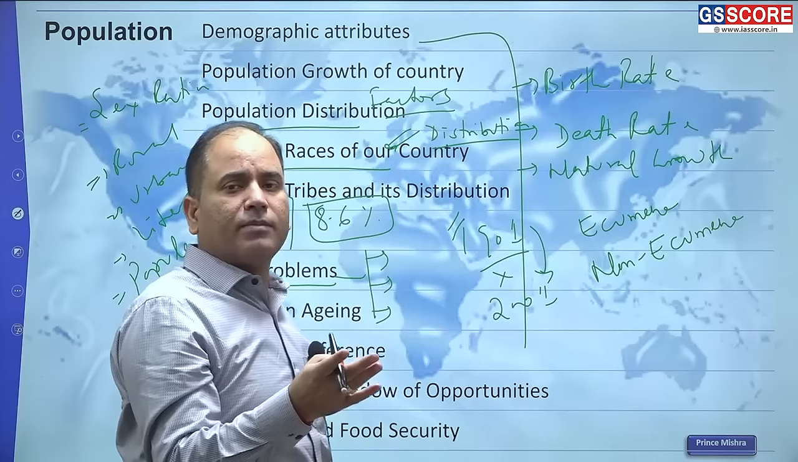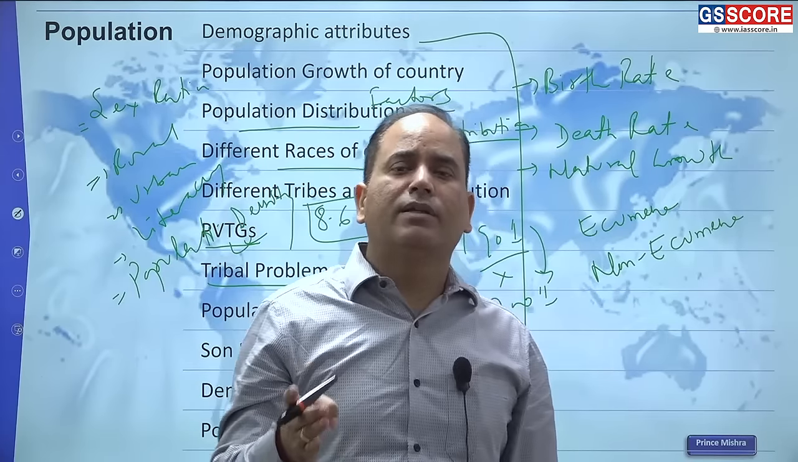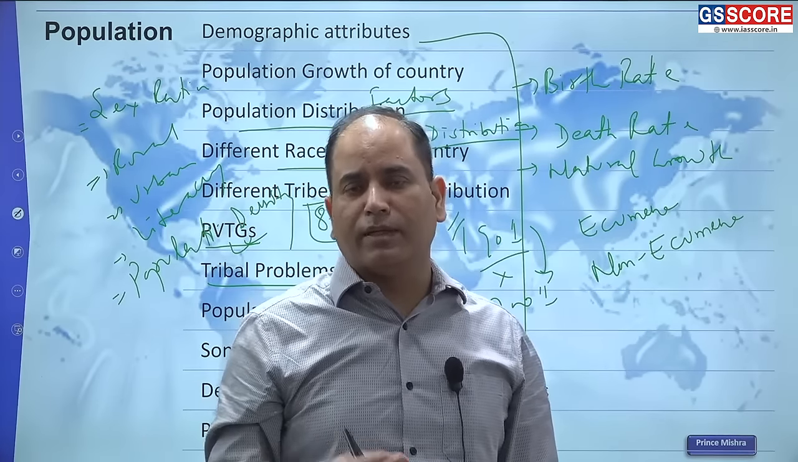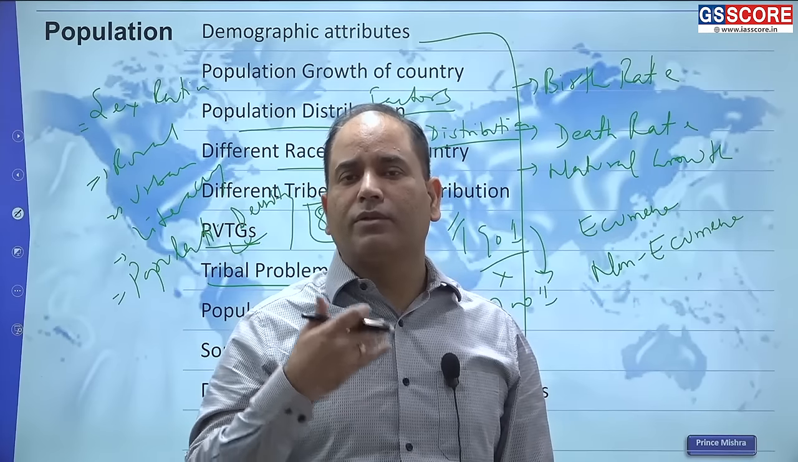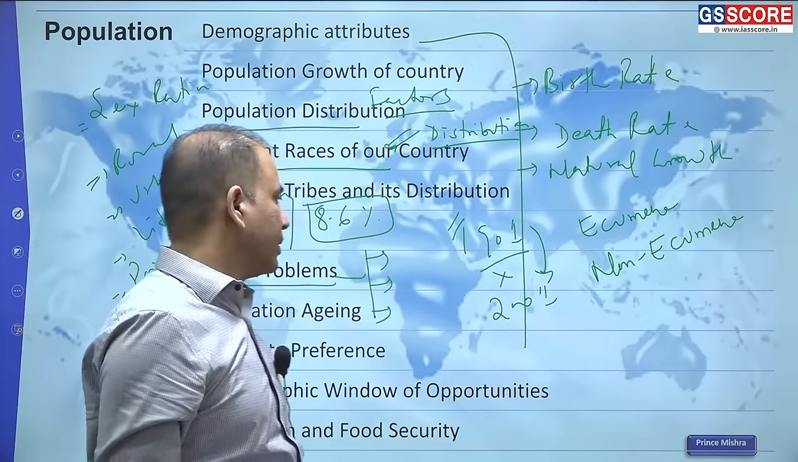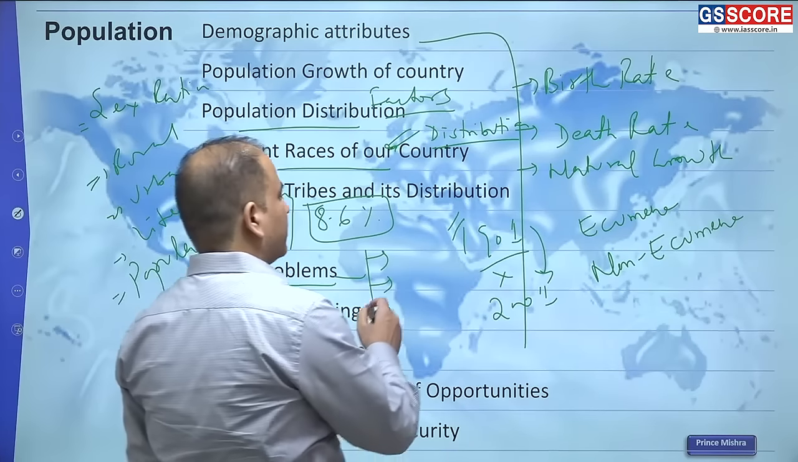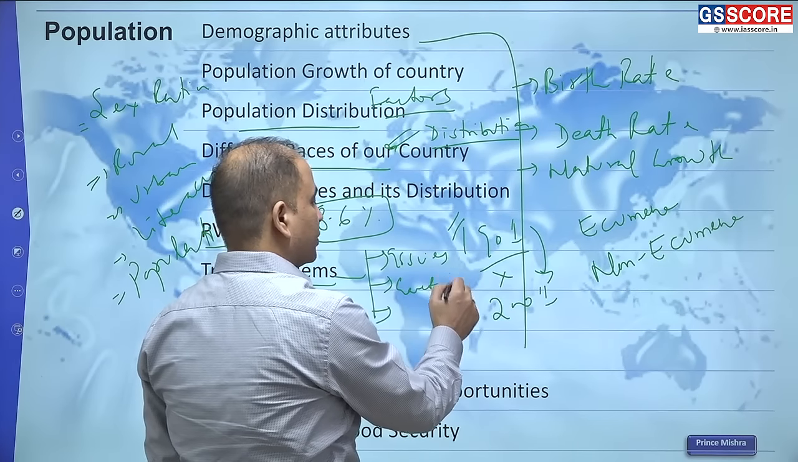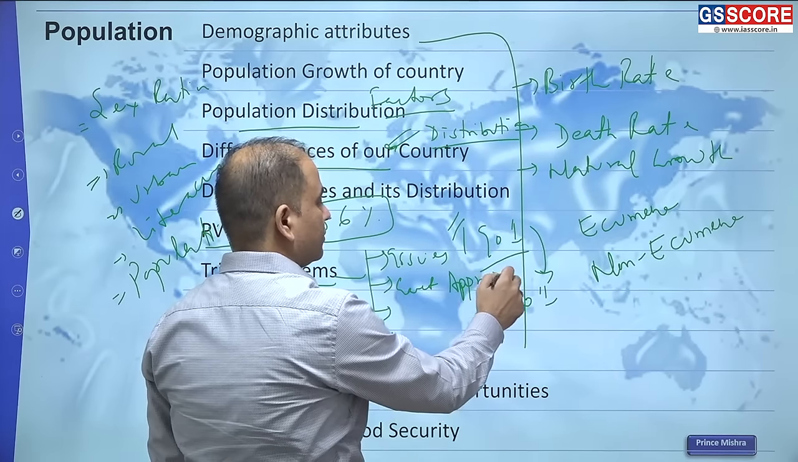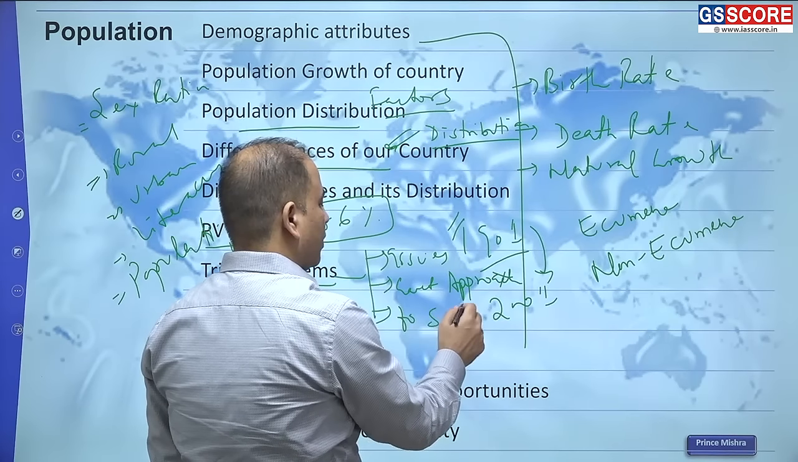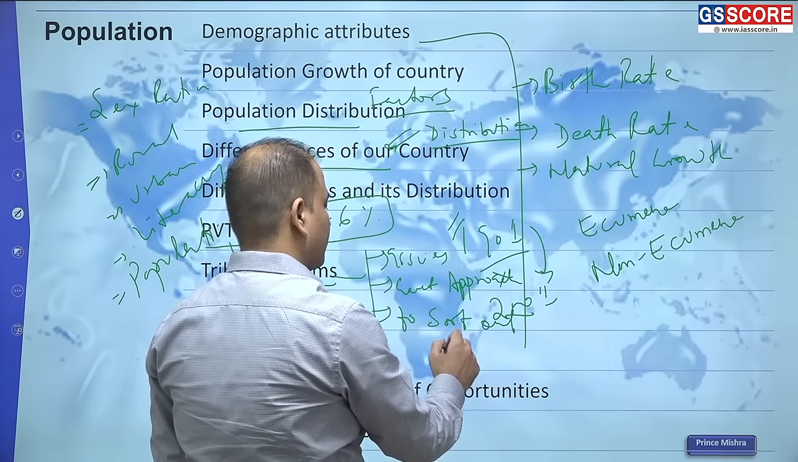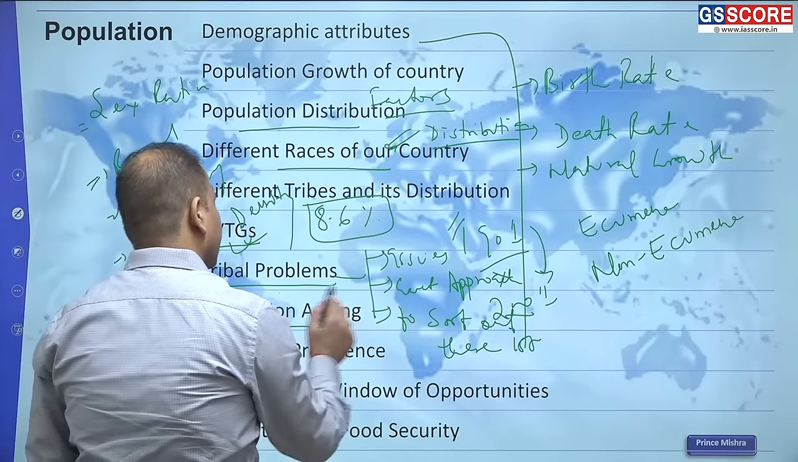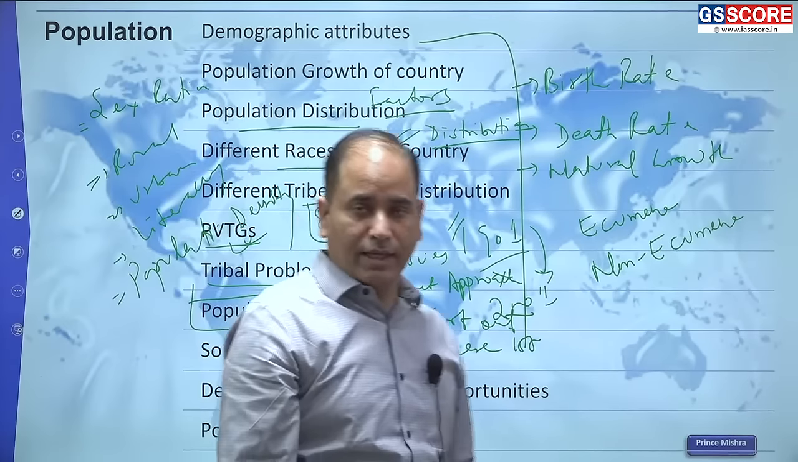Of course, in the later part of the century, the government has taken several measures to bring these people into the mainstream and tackle those issues which the tribal population is facing. So the tribal problems, the main issues, and also the governmental approach to sort out these issues. Then comes a very important issue in the modern time period, that is population aging.